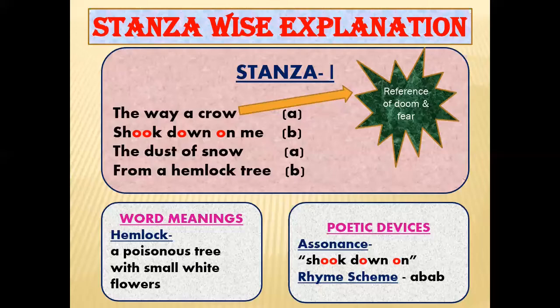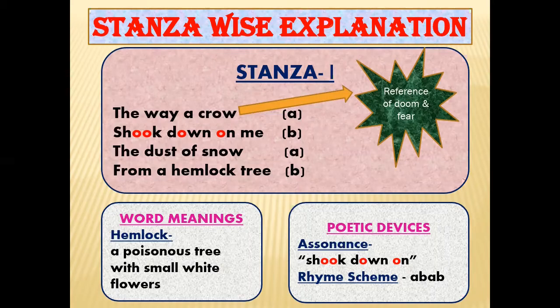If I'll talk about the rhyme scheme, okay children, do you know how to find out rhyme scheme? Maybe some of you don't know, so let me help you out. Kindly concentrate on the last word of each line of this stanza. In first line, the last word is crow. And now try to find out the rhyming word of crow.